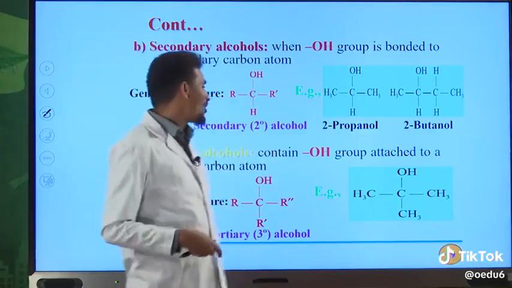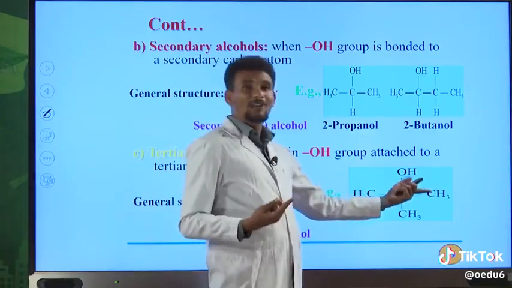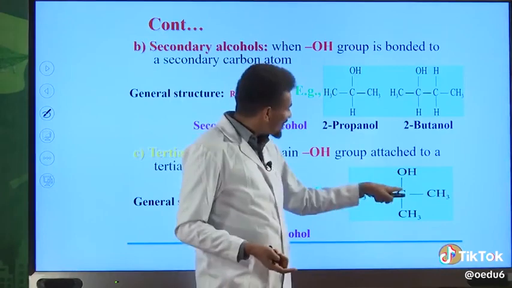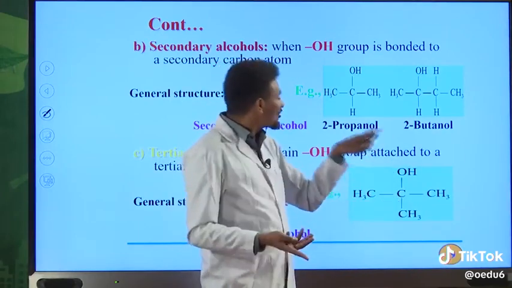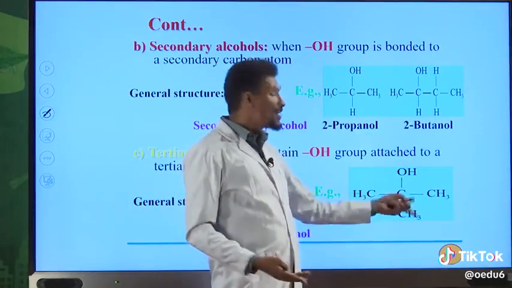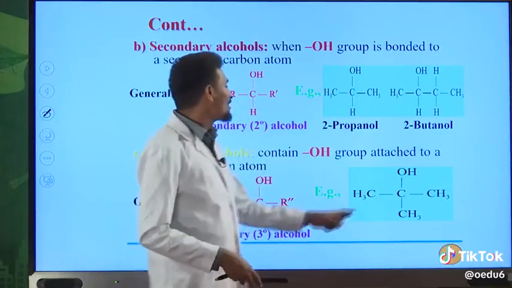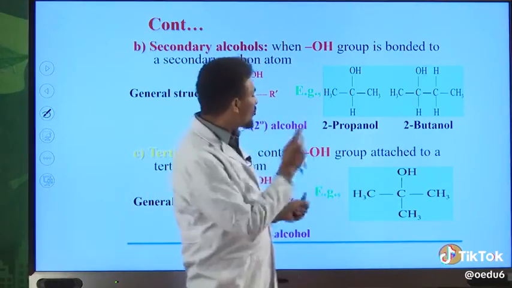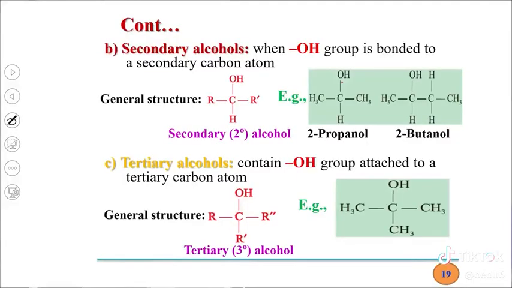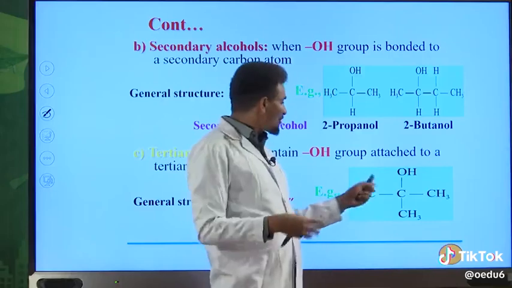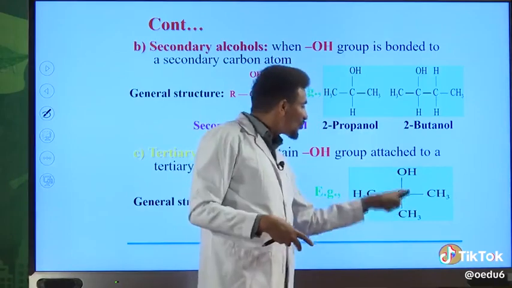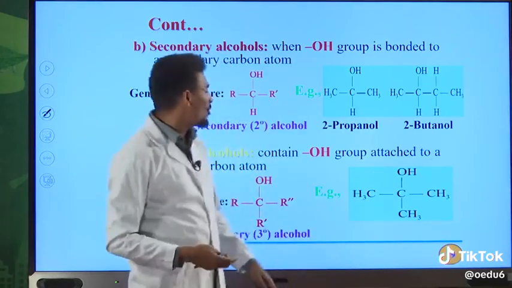And what's the name of this alcohol? Okay, so the longest continuous chain contains only 3 carbon atoms. So this is the longest continuous chain. And on the second carbon atom, we have OH group. On the same carbon, there is also another substituent, that is methyl group, a side chain. That side chain is methyl. Therefore, when you number from left to right, OH is on second position. From right to left, it is on second position. So you can use either of the two. So 2-methyl-2-propanol is the IUPAC name for this compound.